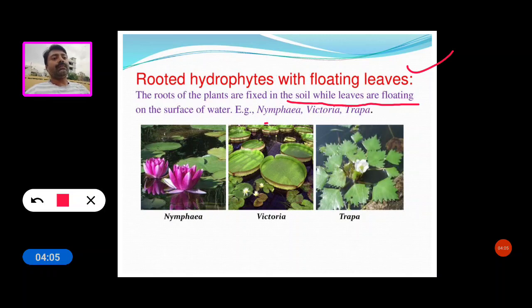The roots of the plants are fixed in the soil while the leaves are floating on the surface of water. For example, Nymphaea, Victoria regia, and Trapa. These are good examples of rooted hydrophytes with floating leaves.